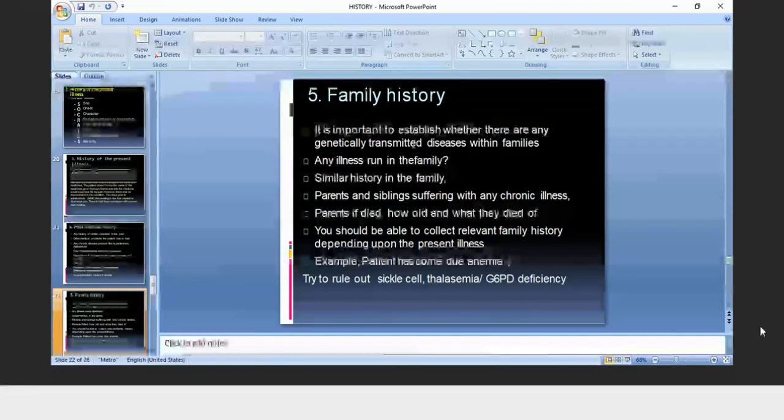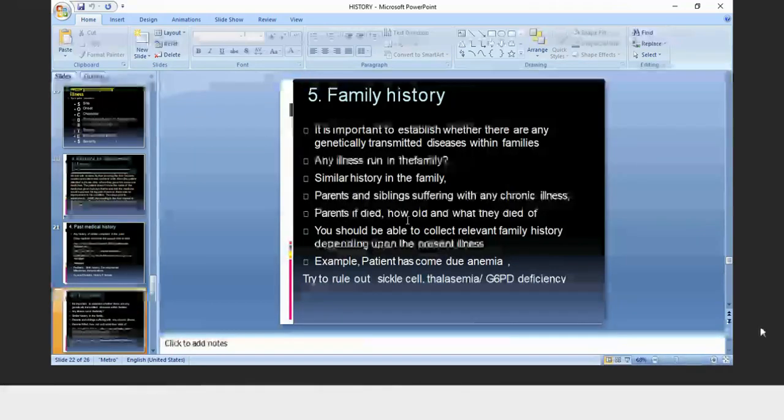In the family history, you have to ask, is there any genetically transmitted disease within the family? Any illness running in the family right now? If there is similar history in the family, parents and siblings suffering with any chronic illness, parents if died, how old and what did they die of? You should be able to collect relevant family history depending upon the present illness.